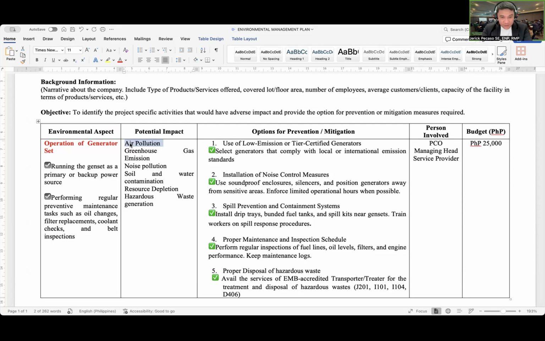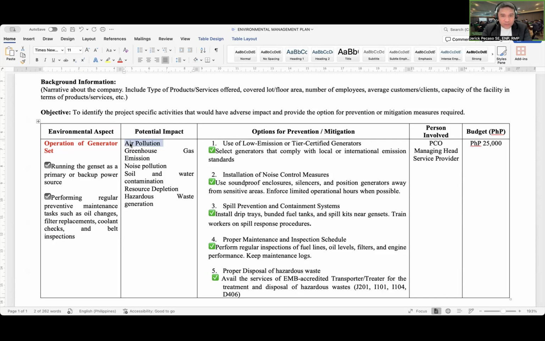We can also install noise control measures. We use soundproof enclosures, silencers, and position generators away from sensitive areas. And we can also enforce limited operational hours when possible.